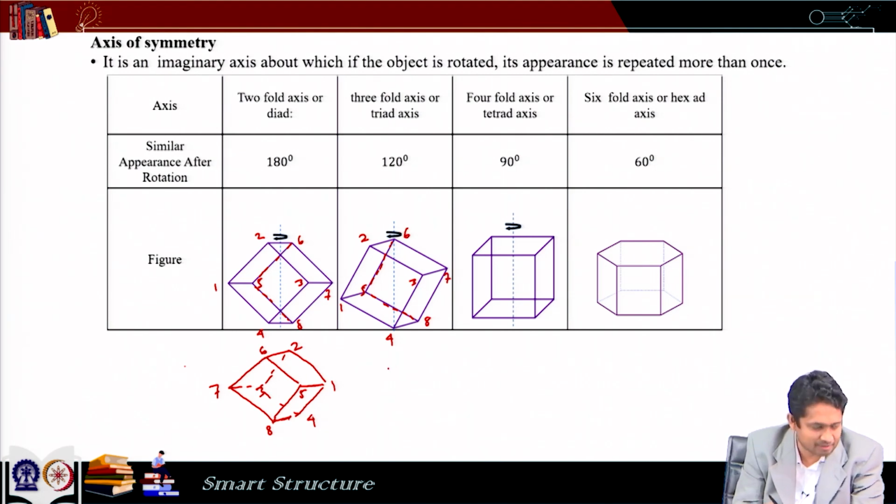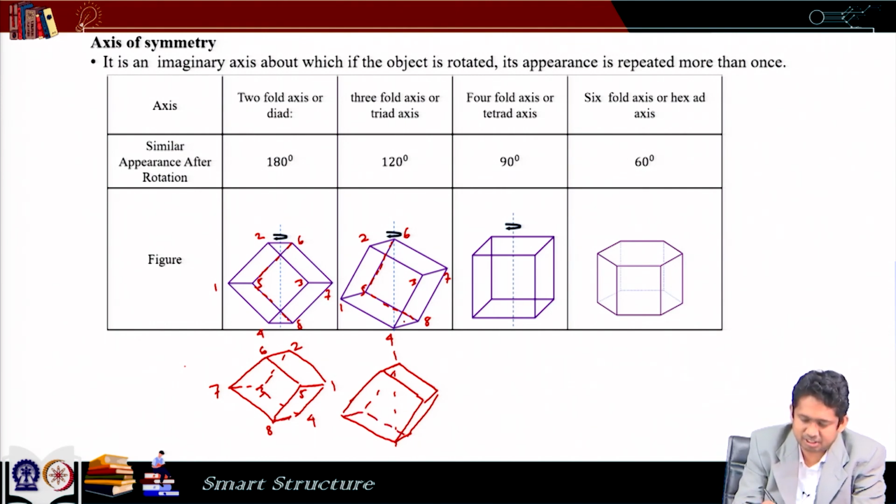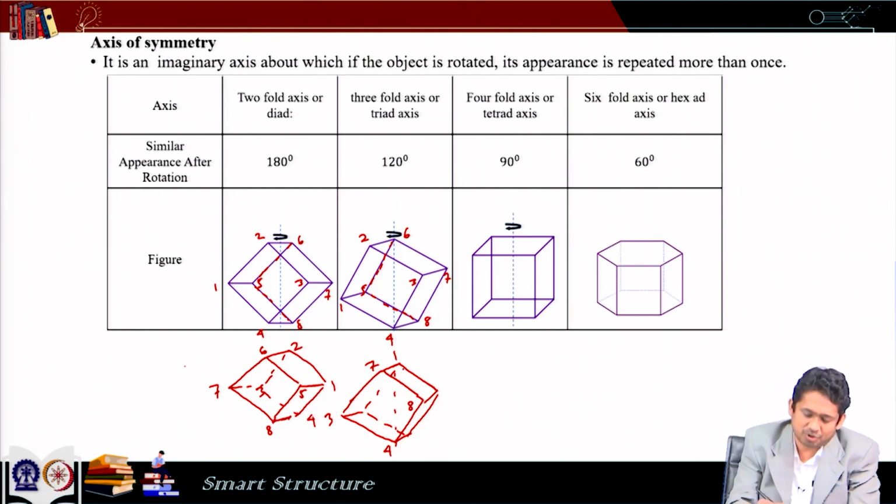So, if it rotates by an angle of 120 degrees, then what we see is this. In that case, this face which is 3, 7, 8, 4 comes here, and accordingly the other points take place. So, after 120 degree rotation, the shape again comes back. So, that is why it is a three-fold axis or triad.